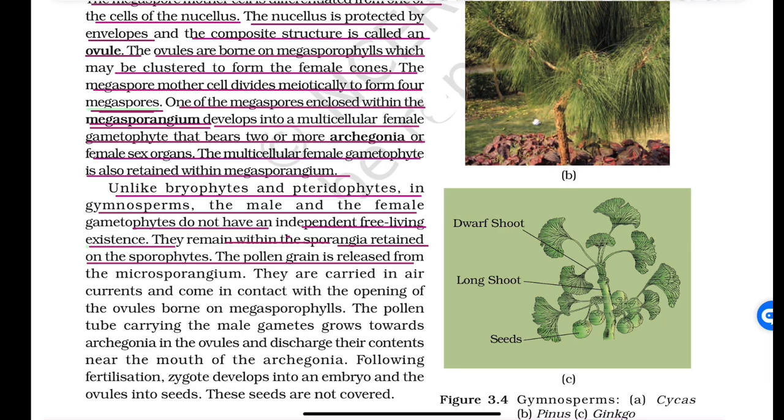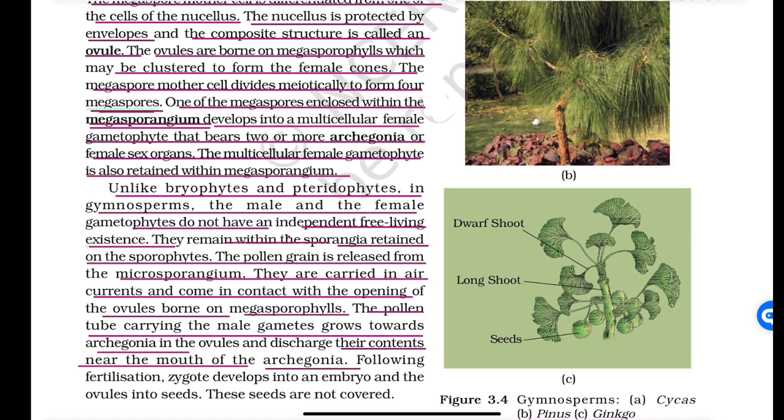The pollen grain is released from the microsporangium. They are carried in air currents and come in contact with the opening of the ovules borne on megasporophylls. The pollen tube carrying the male gametes grows toward archegonia in the ovules and discharges their content near the mouth of the archegonia. Following fertilization, zygote develops into an embryo and the ovules into seeds. These seeds are not covered.